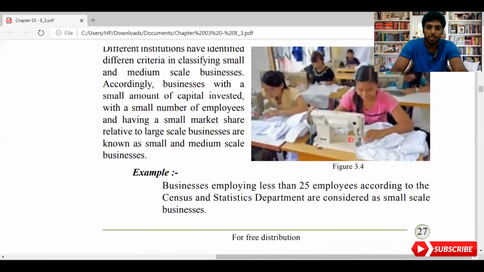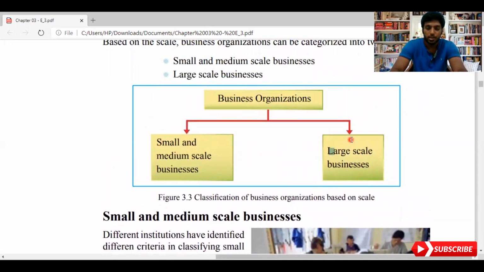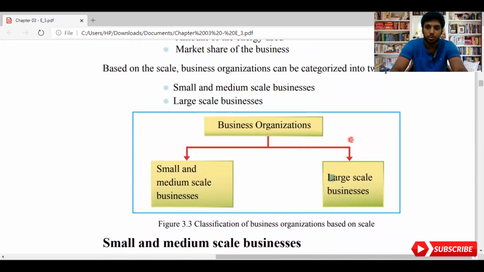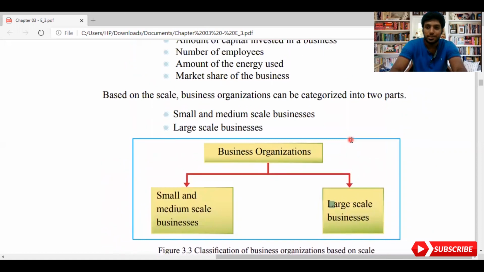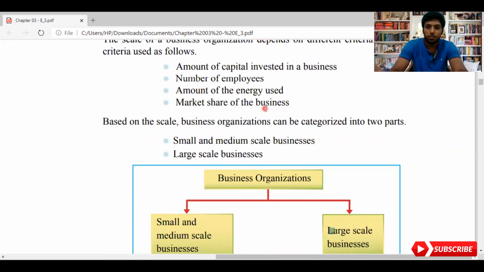Put as simply as possible, the Census and Statistics Department is mainly concerned with the number of people working in the country and the number of people living in the country. They measure the number of people and decide which sector they belong to. So if the employees are fewer than 25, you consider it a small or medium scale business, and a large scale business has more than 25. You also need to know the amount of energy you use. If you have used less energy, you consider it small and medium scale. High energy use, which they might give on paper, you consider a large scale business.